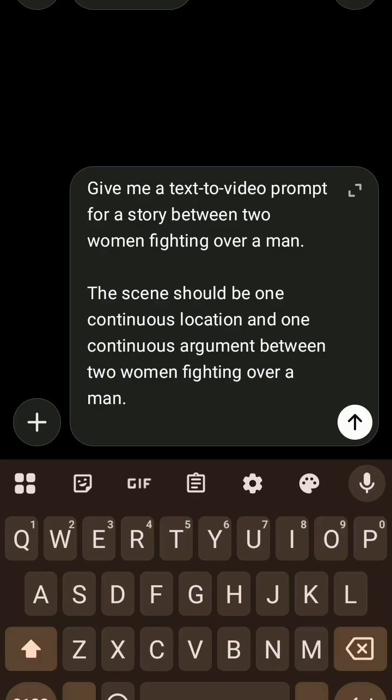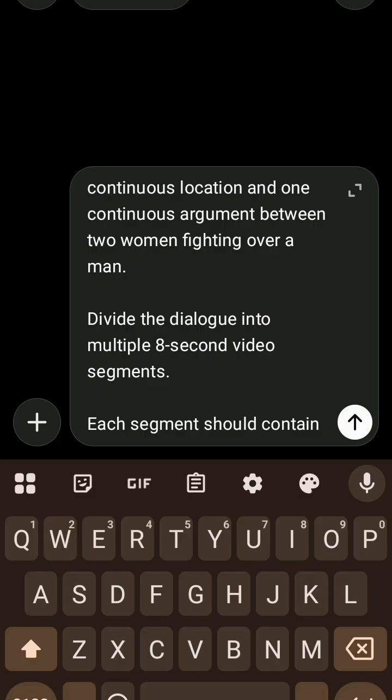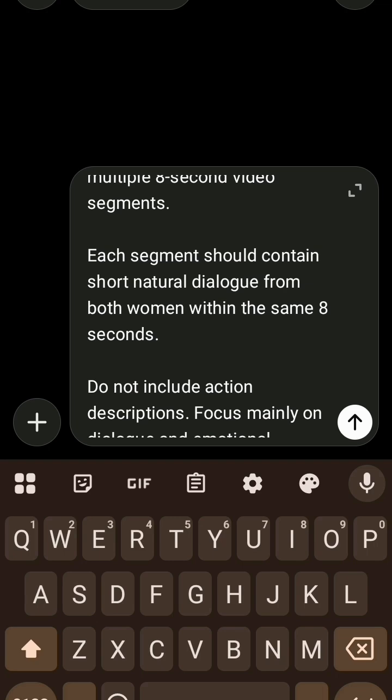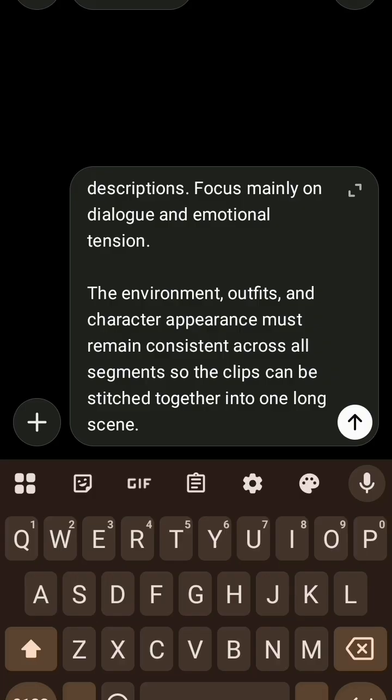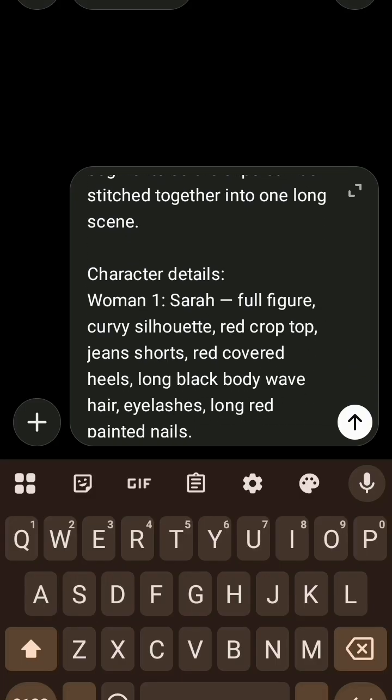I said, give me a text to video prompt for a story between two women fighting over a man. The scene should be one continuous location and one continuous argument between two women fighting over a man. Divide the dialogues into multiple 8-second segments. Each segment should contain short natural dialogue from both women within the same 8 seconds. Do not include action descriptions. Focus mainly on dialogue and emotional tension. The environment, outfit, and character appearance must remain consistent across all segments, so the clips can be stitched together into one long scene. Now, I went ahead to give ChatGPT the description of the characters, how I want my women to look like.